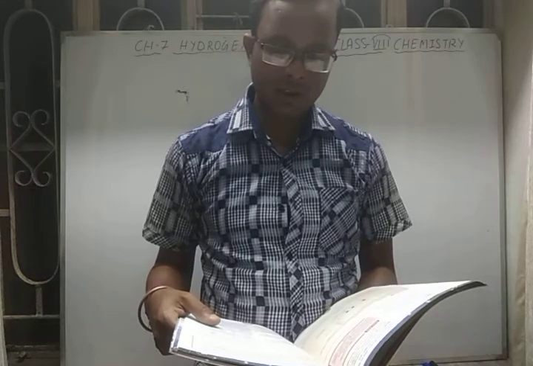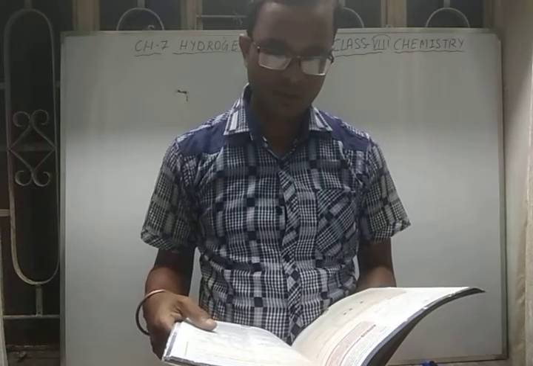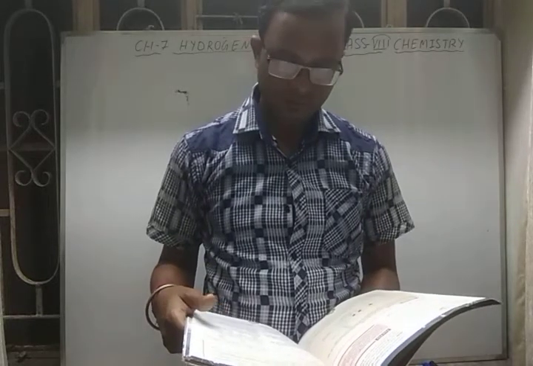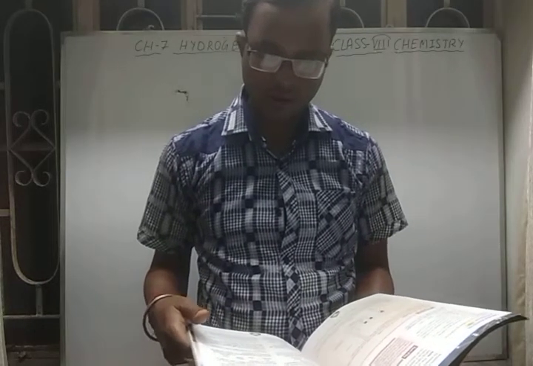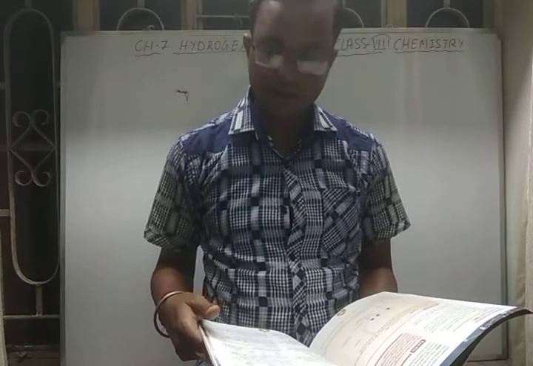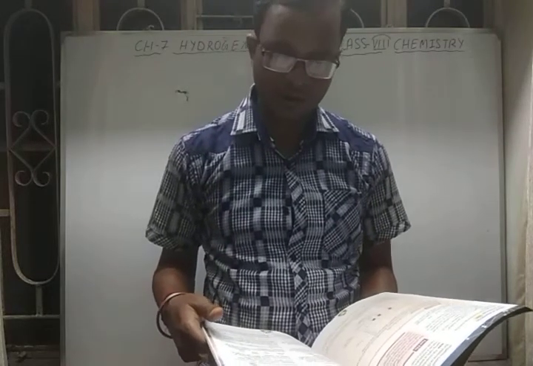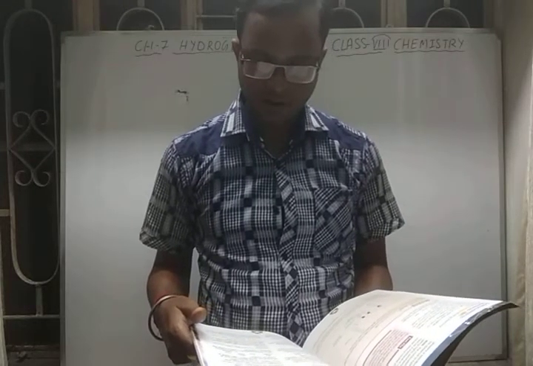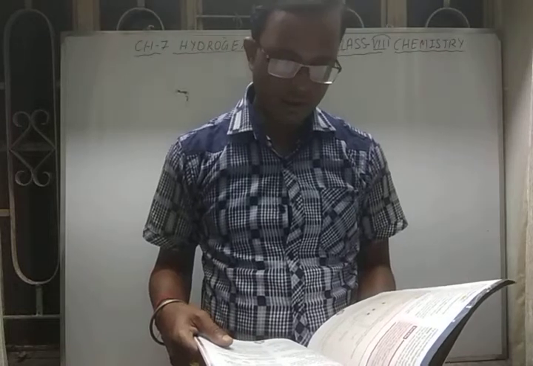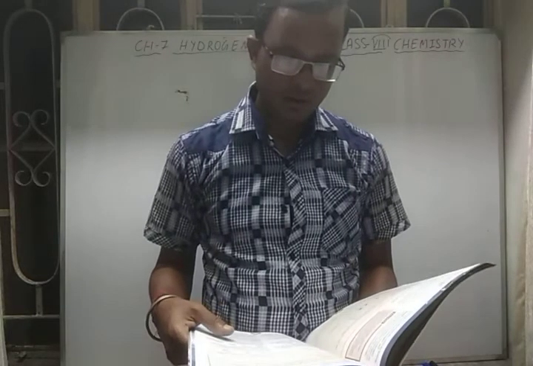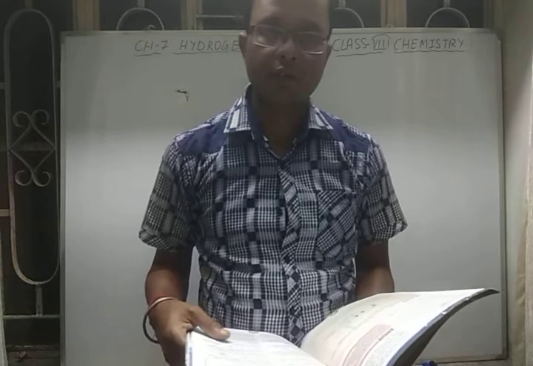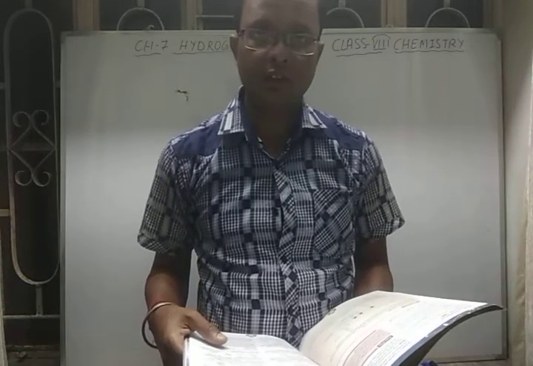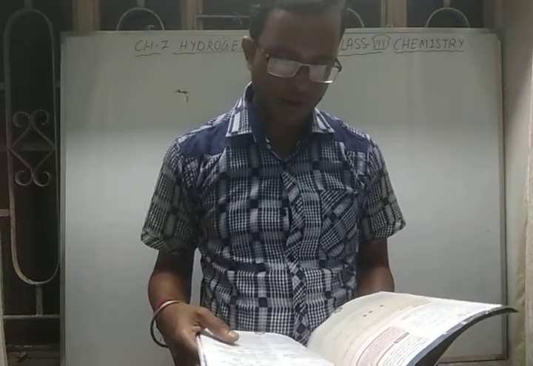So continuing our chapter number 7, hydrogen. Today I am going to discuss with you one more chemical property of hydrogen, that is the reaction of hydrogen with carbon dioxide. In the last video class we have seen the reaction of hydrogen with metals and non-metals, like reaction of hydrogen with chlorine, it gives hydrogen chloride.